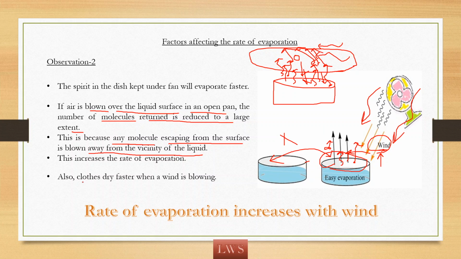See here, we can observe clothes dry faster when wind is blowing. When there is wind, the clothes get dried faster because evaporation is more. So the rate of evaporation increases with wind.